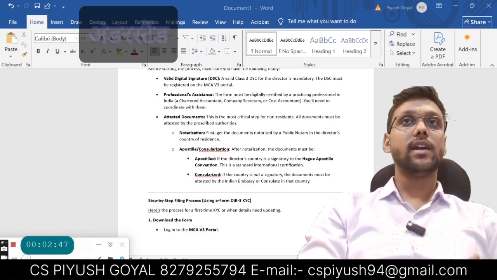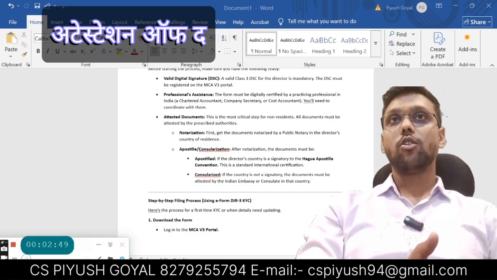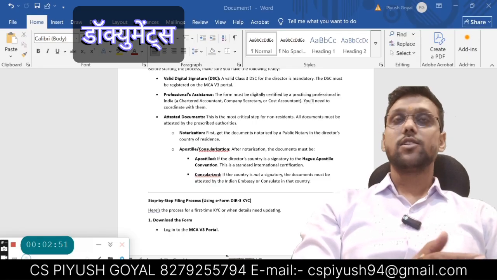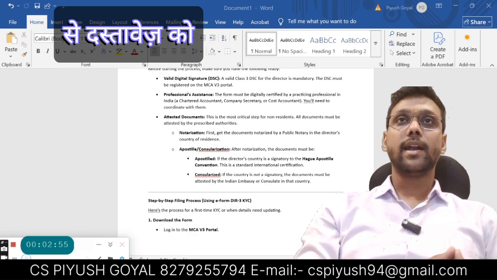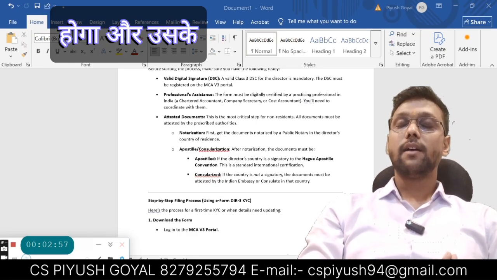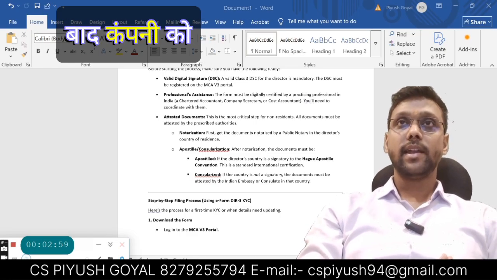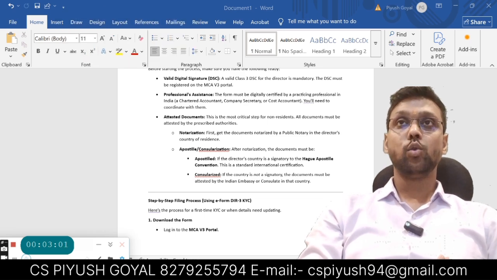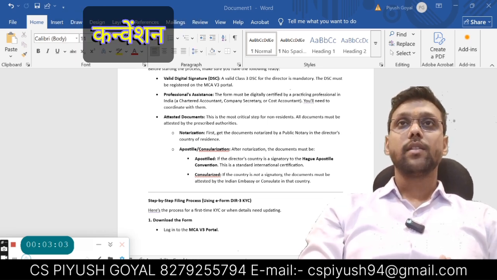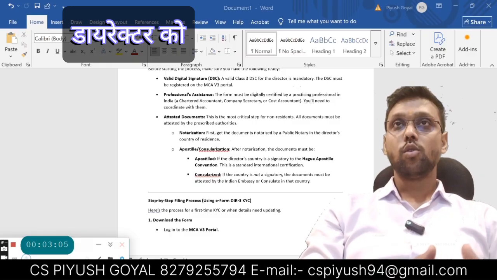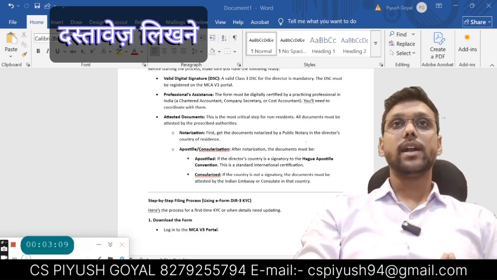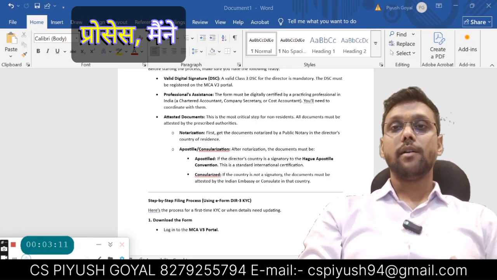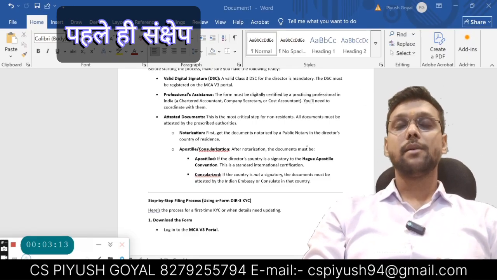I hope you understand about the attestation of the documents. First of all, you have to notarize the document from a public notary in the director's country of residence, and thereafter, if the country is a signatory to the Hague Apostille Convention, the director is required to apostille the document. I have already briefed the step by step process.